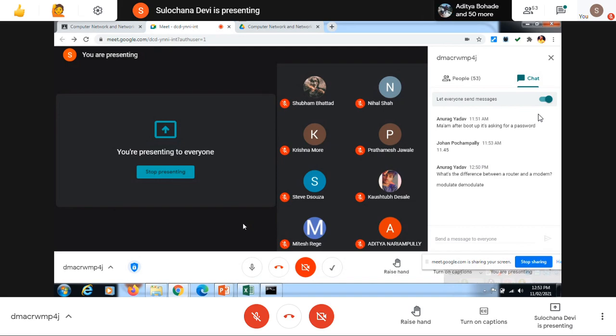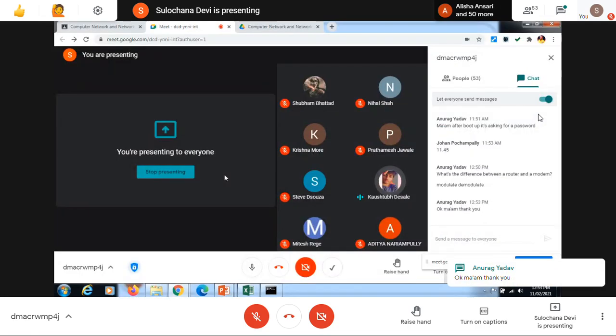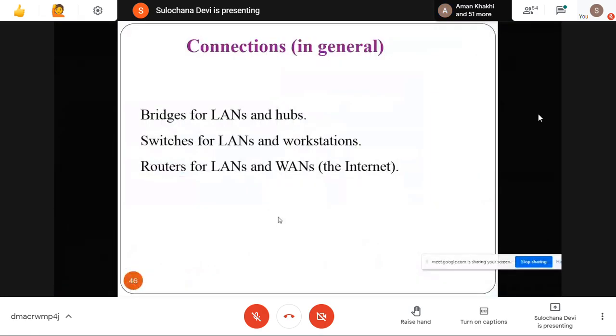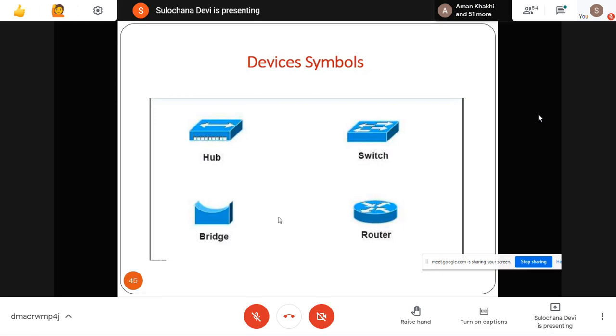Any doubt? Ma'am, can you please show me the symbols again? Okay. These are the general symbols which are used. If it is one arrow, that is a hub. This is a switch. This is a router, and this is a bridge. Okay.